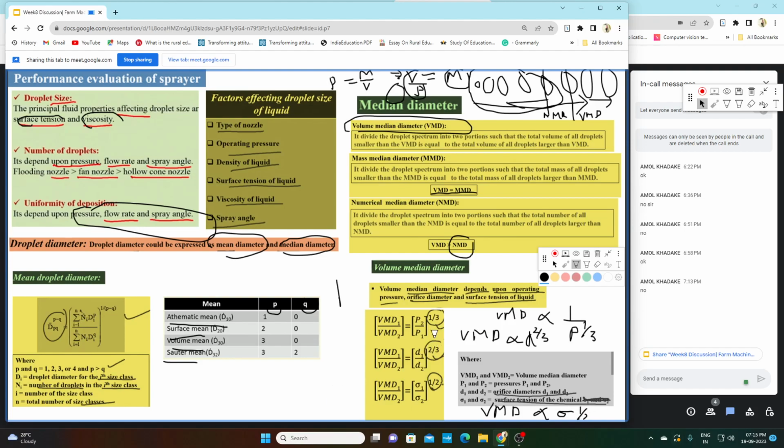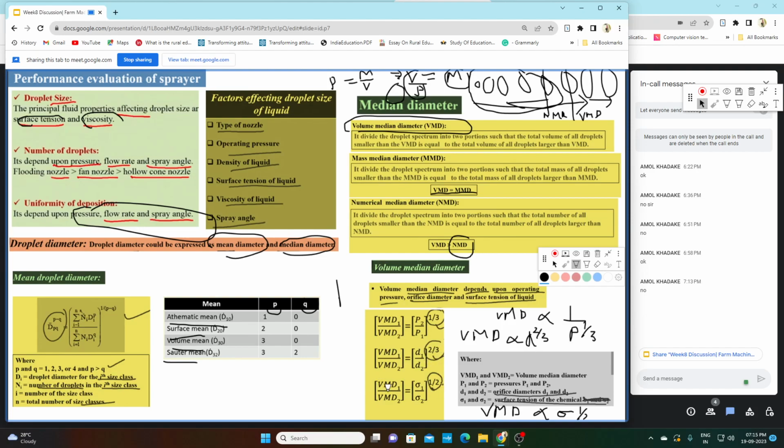So if we replace this proportionality sign with a proportionality constant, then we will get VMD1 by VMD2 equal to (P2 by P1) to the power 1 by 3. Similarly, if we replace the proportionality sign with a proportionality constant and take VMD1 and VMD2, then VMD1 by VMD2 will be equal to (d1 by d2) to the power 2 by 3.